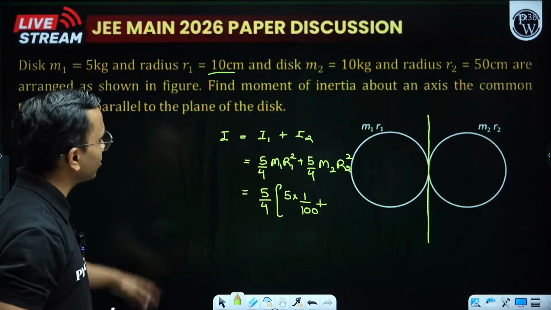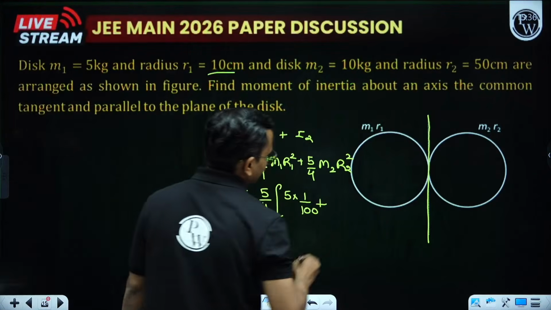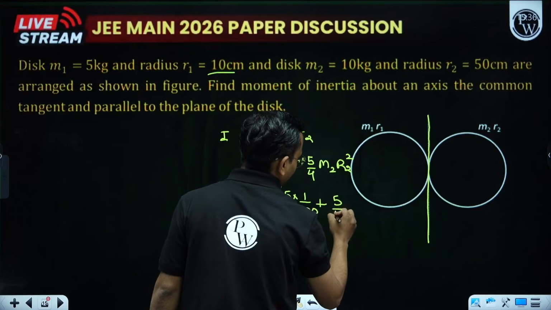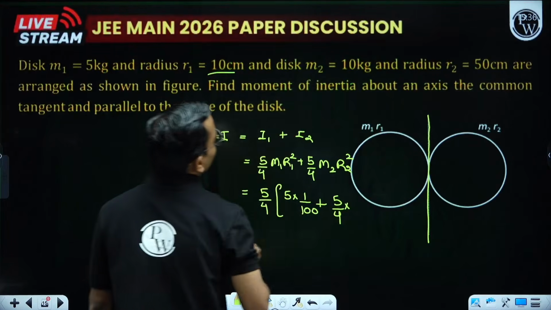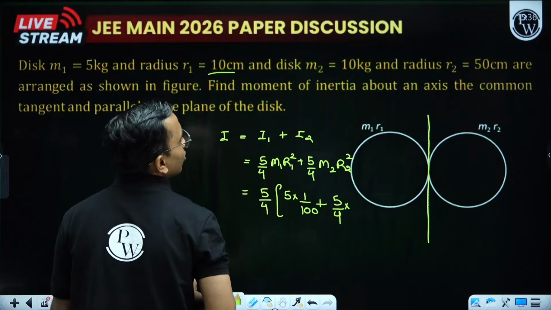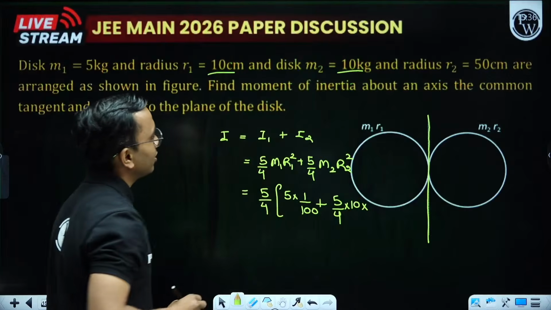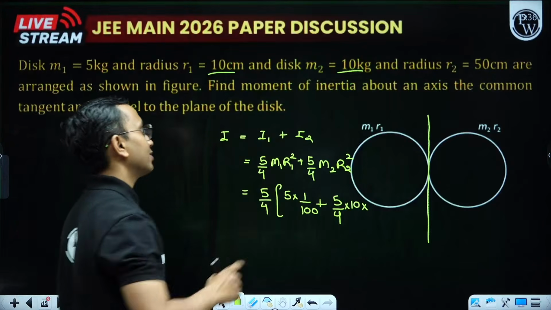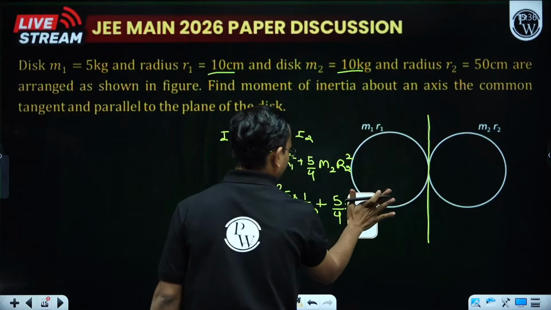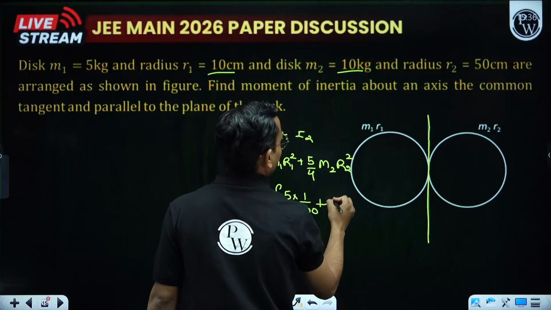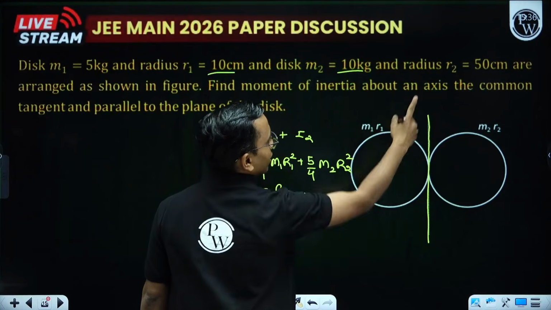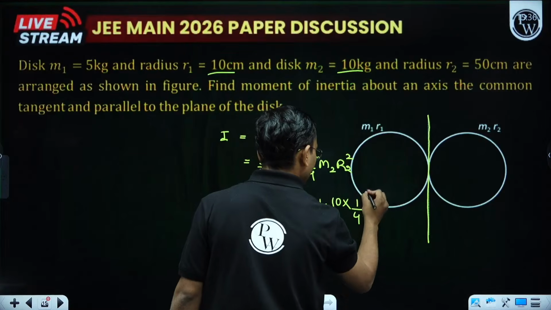In this question options were there, they are missing. Plus 5 by 4 into M2. M2 is 10 kg, into R2 square, oh sorry, 5 by 4 I already took common. M2 is 10 into R2 is 1 by 2, so this becomes 1 by 4.